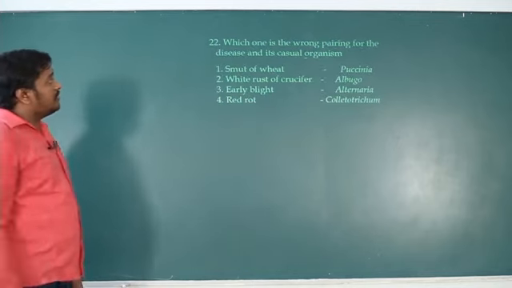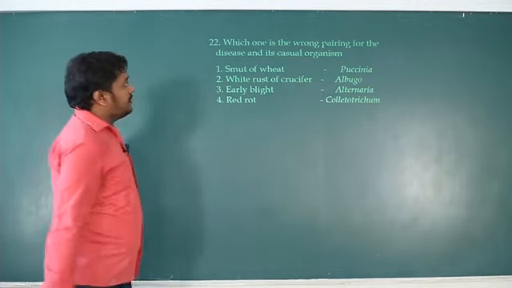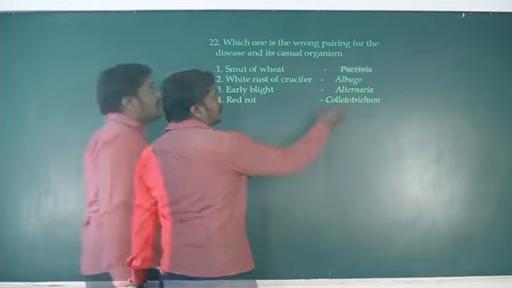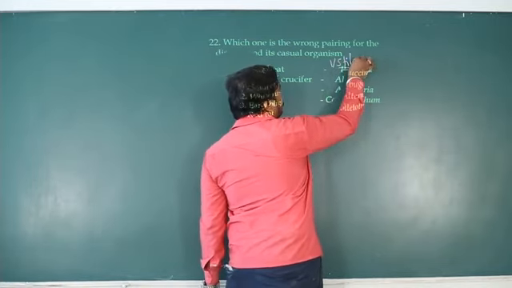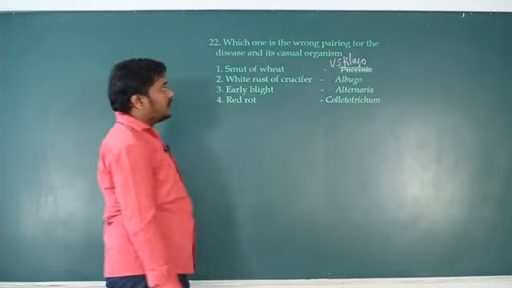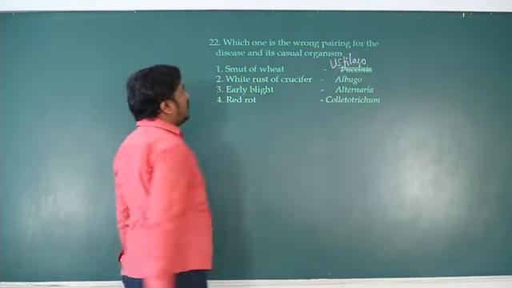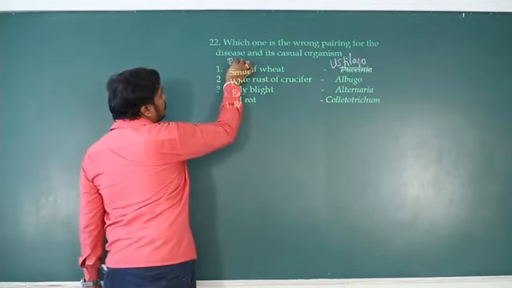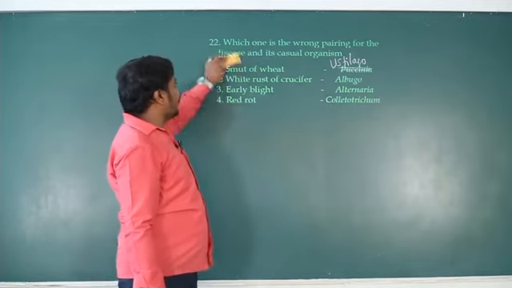Which of the following is the correct pair of a disease and its causal organism? Smut of wheat is not caused by Puccinia. Smut of wheat is caused by Ustilago tritici. Puccinia causes rust of wheat. So rust of wheat is caused by Puccinia.